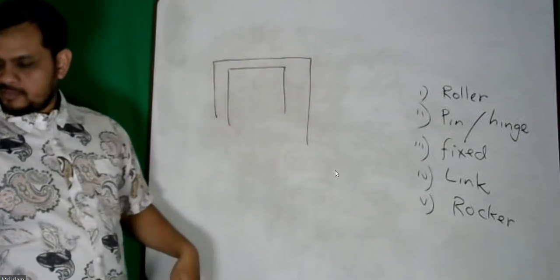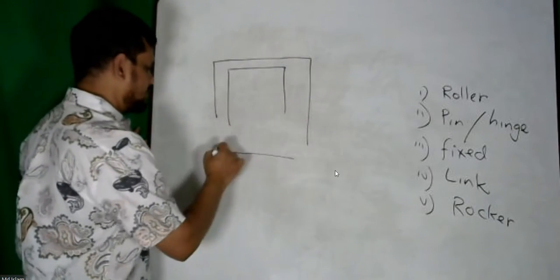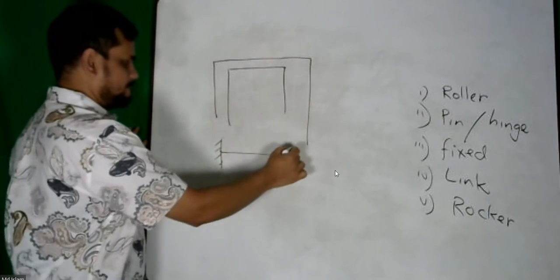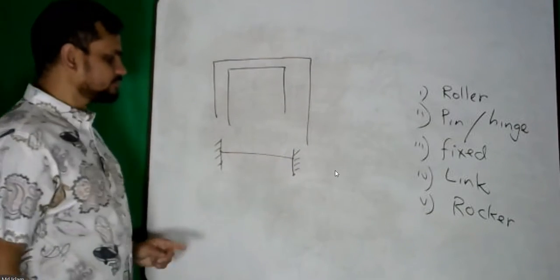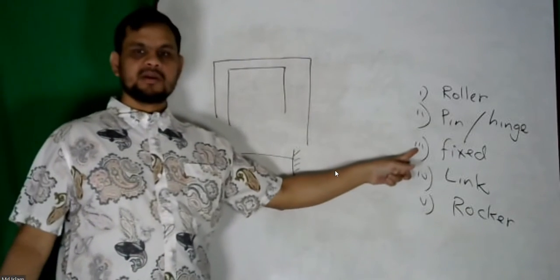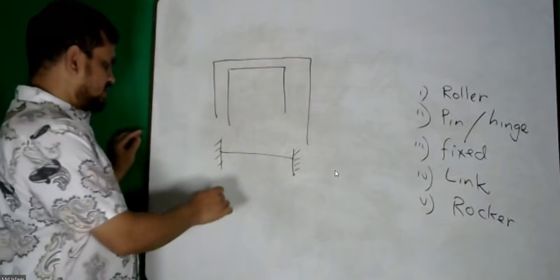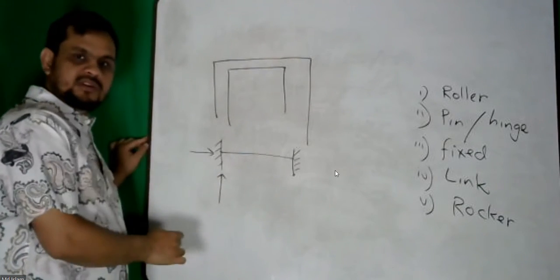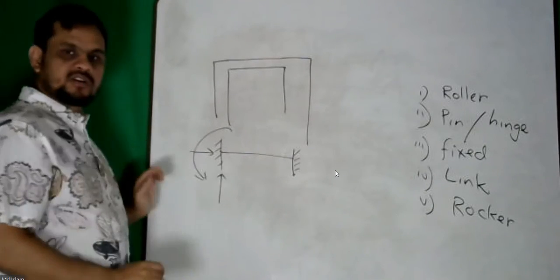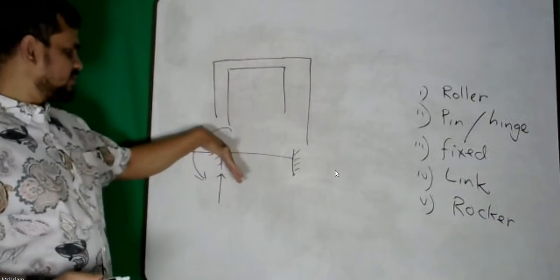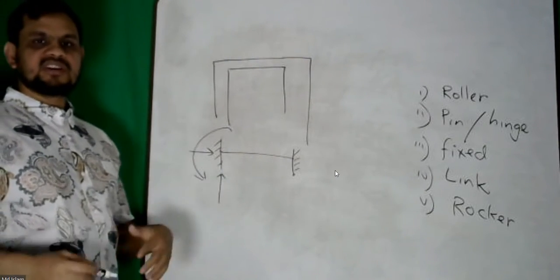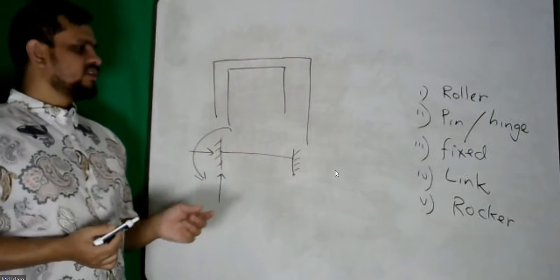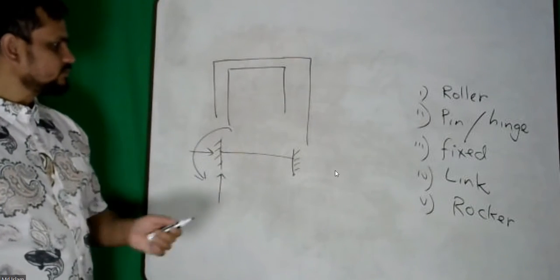So in this kind of beam, we will express it by this symbol. This symbol is for fixed. So it cannot move this way, it cannot move this way, even it cannot twist. So this beam cannot twist. This support will restrain. So that is called fixed. Link.